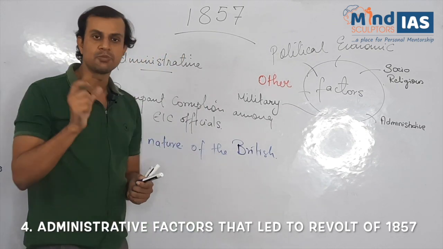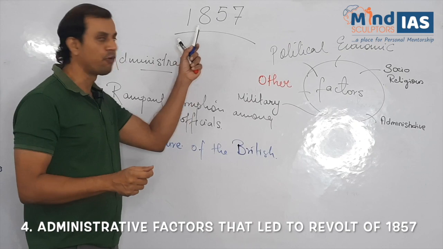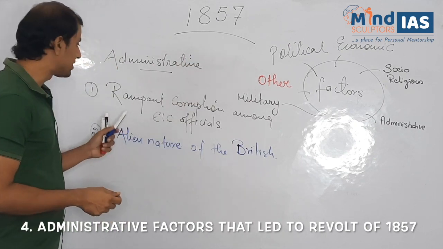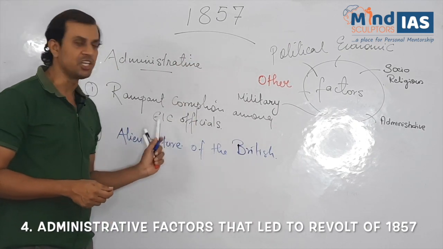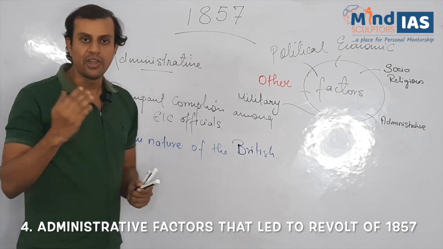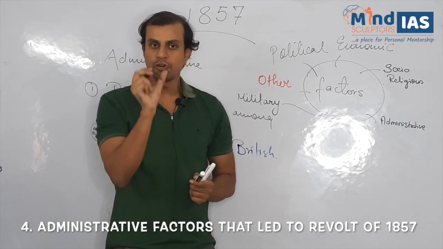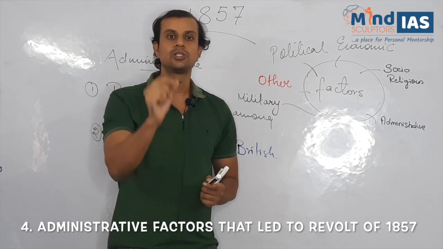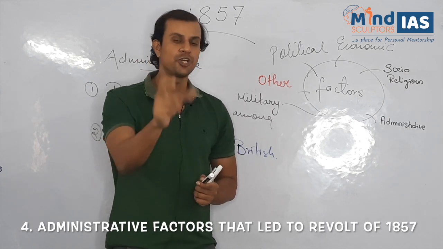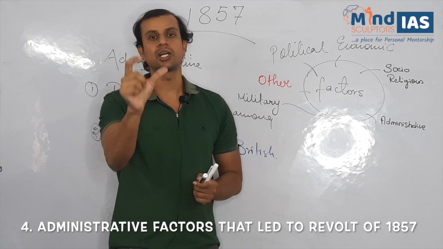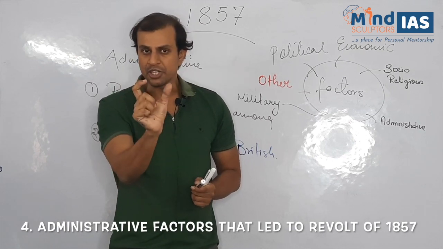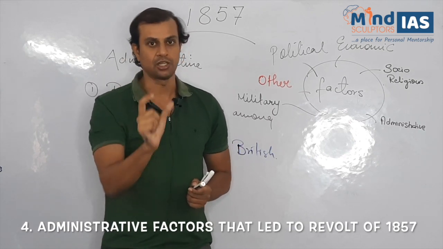Now, what was the administrative reason for the revolt of 1857? We can say rampant corruption among East India Company officials. In the earlier video, we have studied that one of the reasons for the Battle of Plassey was the misuse of trade privilege by the East India Company officials. That trade privilege was known as Dastak.